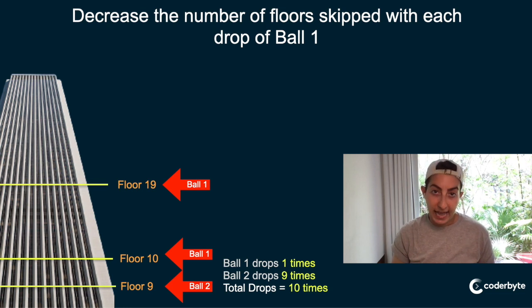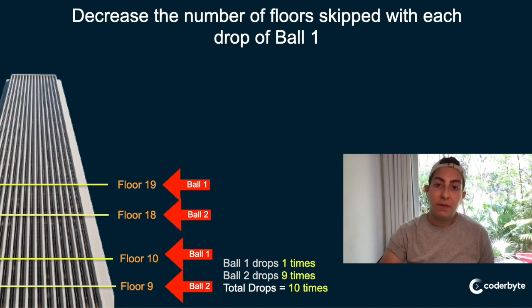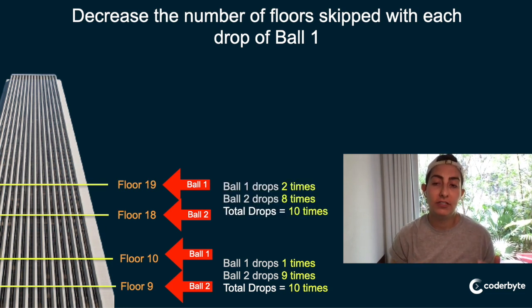So instead of skipping 10 and going to 20, we're going to skip 9. So we first drop it at floor 10, doesn't break. We then drop it at floor 19 instead of 20. It does break. We then drop the second ball from 10 to 18, right? So ball 1 has dropped 2 times, right? So it's still dropped an additional time, but ball 2 now drops 8 times only. So we've compensated for the fact that ball 1 had to drop an extra time, and ball 2 now has to drop 1 less floor because we skipped 1 less floor each time.